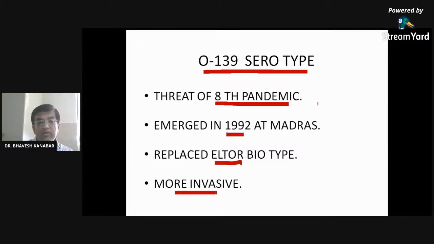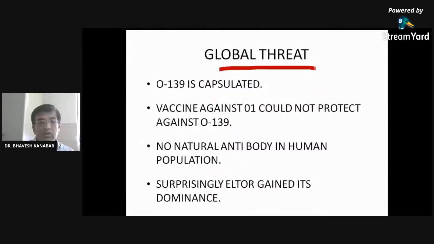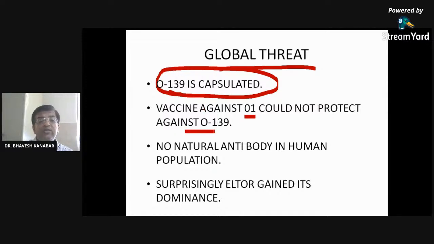It is more invasive, right? More invasive means causing more invasion, more infection. It is a global threat because the O139 strain is capsulated. It has the capsule like I have drawn, right? So vaccine against O1 could not protect against O139.